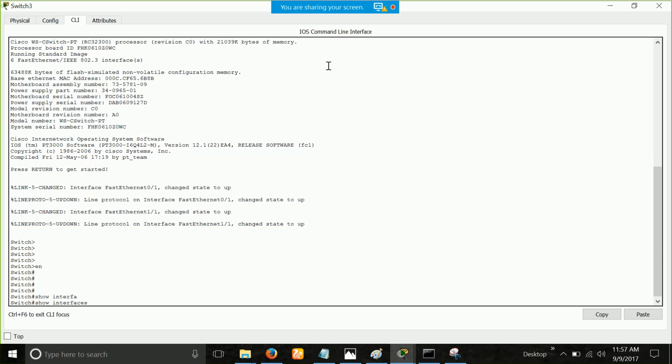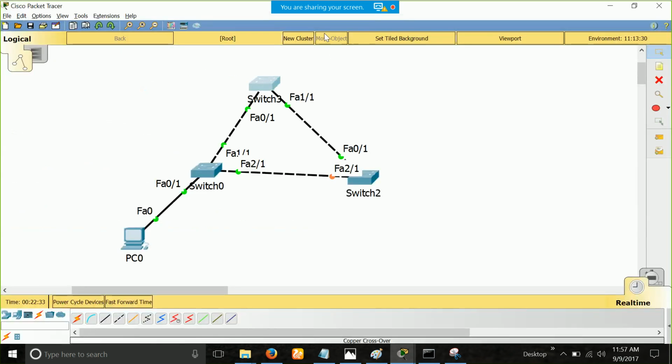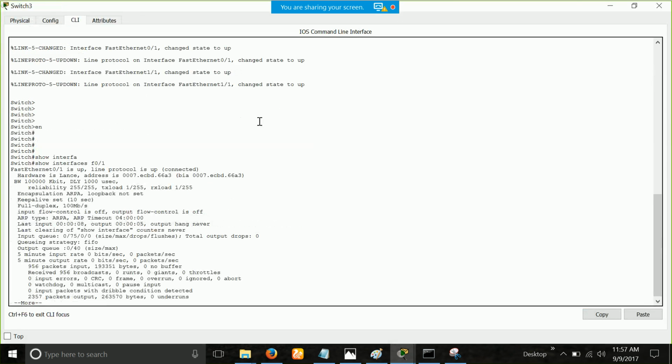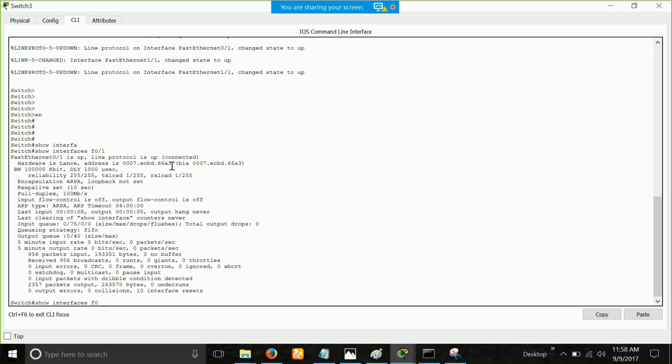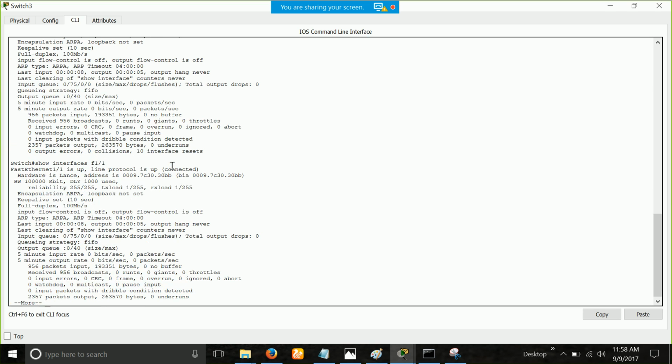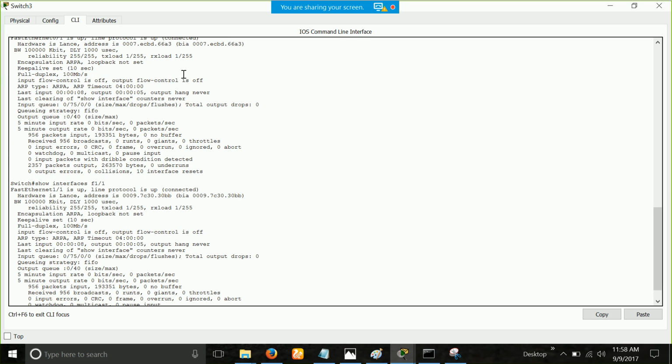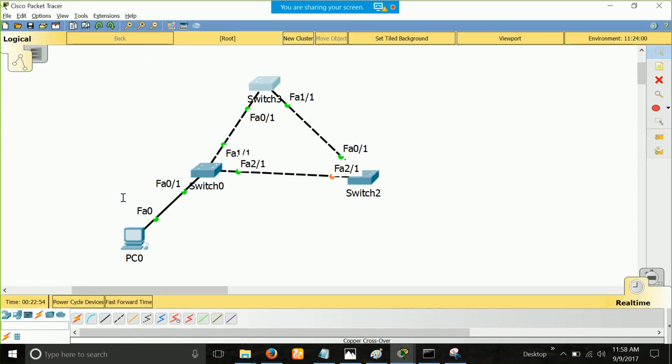Show interface F0/1. This is the command to see the details about the interface. So you can see that this is the MAC address of F0/1, and if I do F1/1, I will get some other MAC address. The MAC address of 0/1 was 66A3. This one is different. In short, every interface will have some or other MAC address.